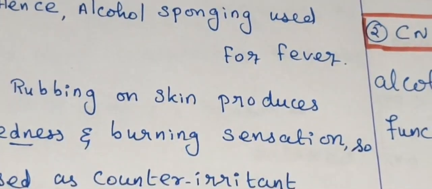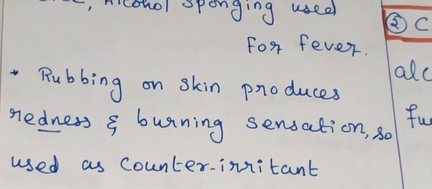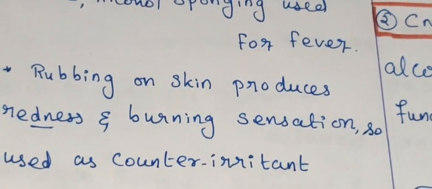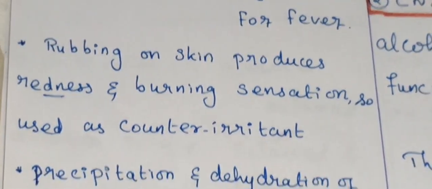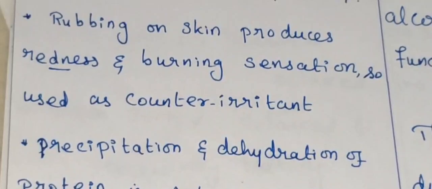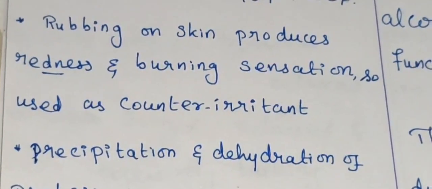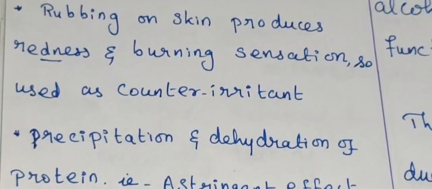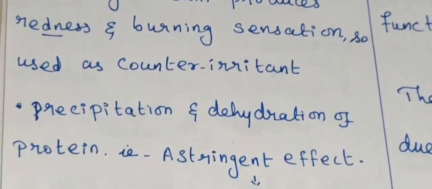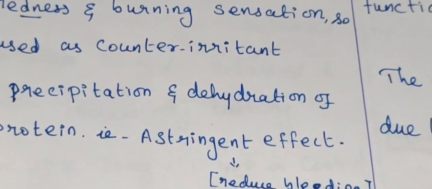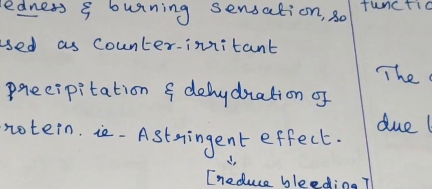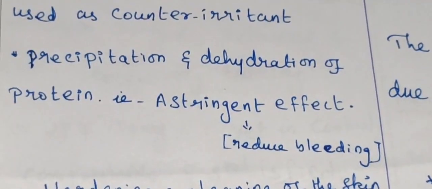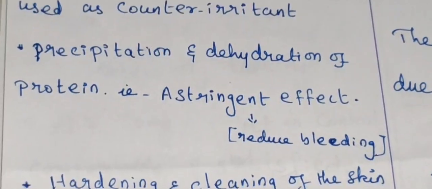Second, rubbing on the skin produces redness or a burning sensation. That is why it is used in balms as a pain reliever, because of the burning sensation. Then the astringent effect. What is the astringent effect? It means killing bacteria. So it is used as a sterilizer.